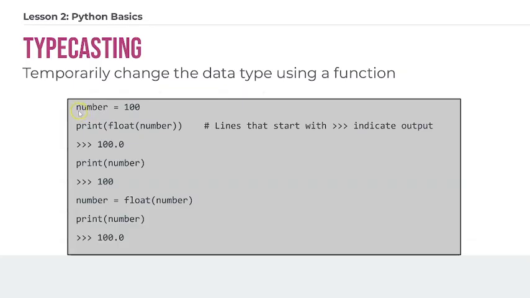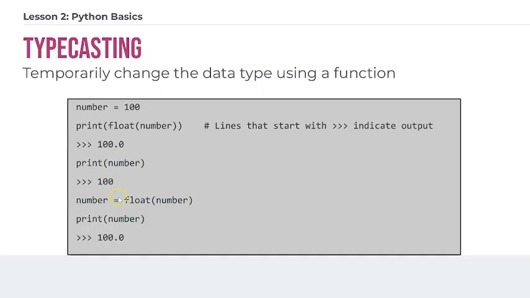So here you'll see we create a variable called number, set it equal to 100. But then inside of this print statement, we're calling the typecast function for a float on number. And what that does is inside of this print statement, number is now going to be converted into a float. And so when we print it out, we actually get 100.0. But if we print out the original variable, number, then it's still 100. That is basically showing you that it was only converted to a float inside of this method. And so that was temporary. The change did not alter the number itself.